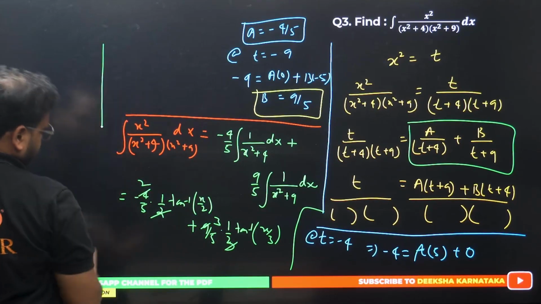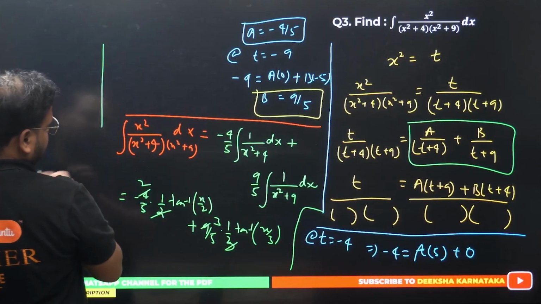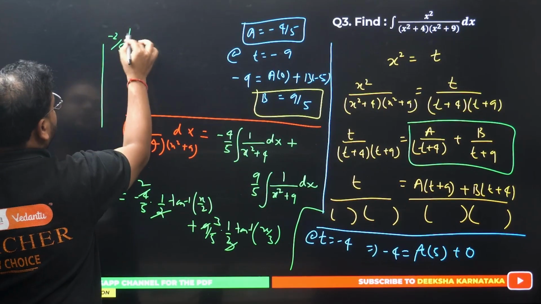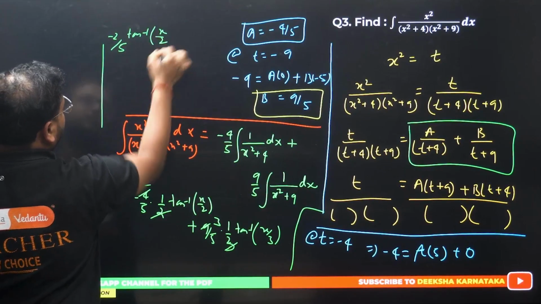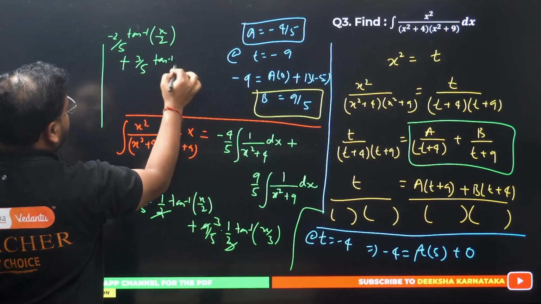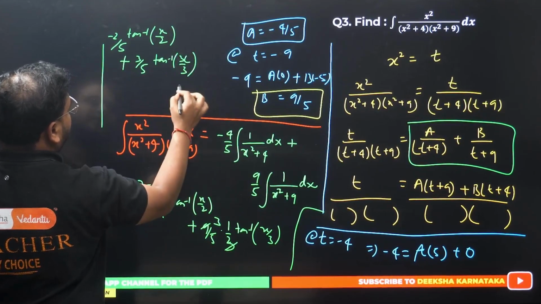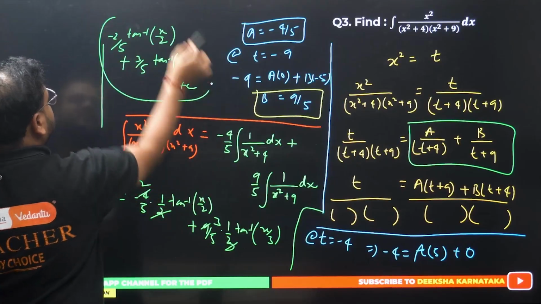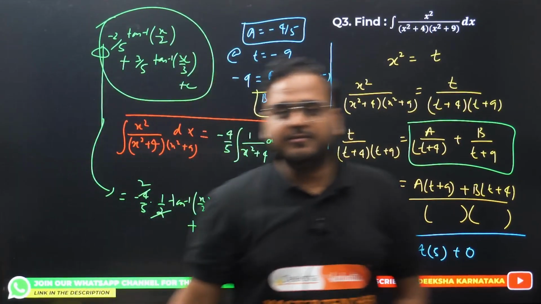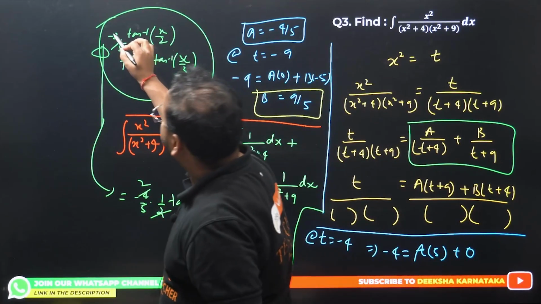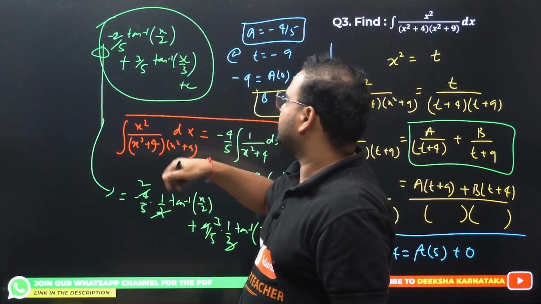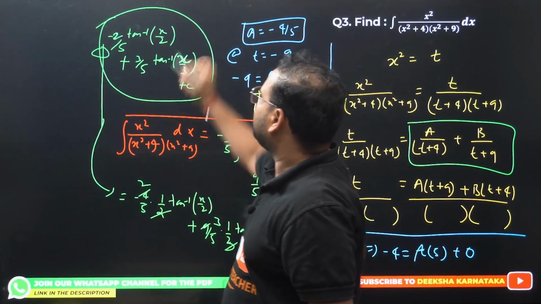Final answer, I can write over here what I have: minus 2 by 5 tan inverse of x by 2 plus 3 by 5 tan inverse of x by 3. Of course, plus c is there. That's the final answer, okay? It comes from here. Please check. Minus 2 by 5 tan inverse of x by 2, 3 by 5 tan inverse of x by 3. That's the final answer.